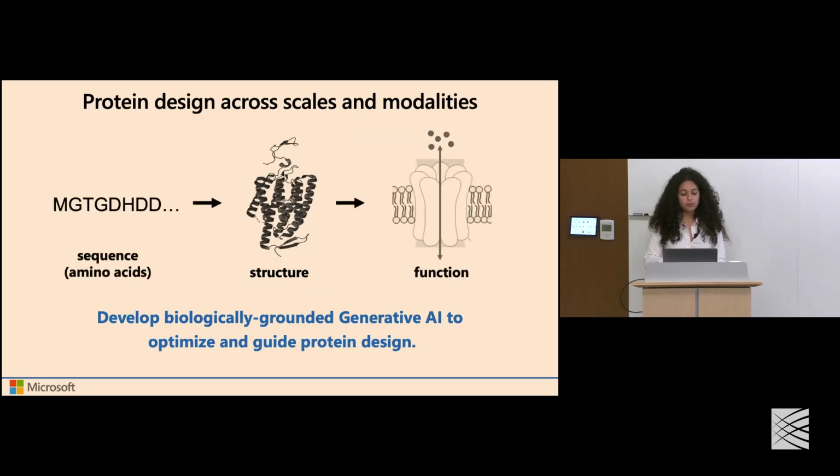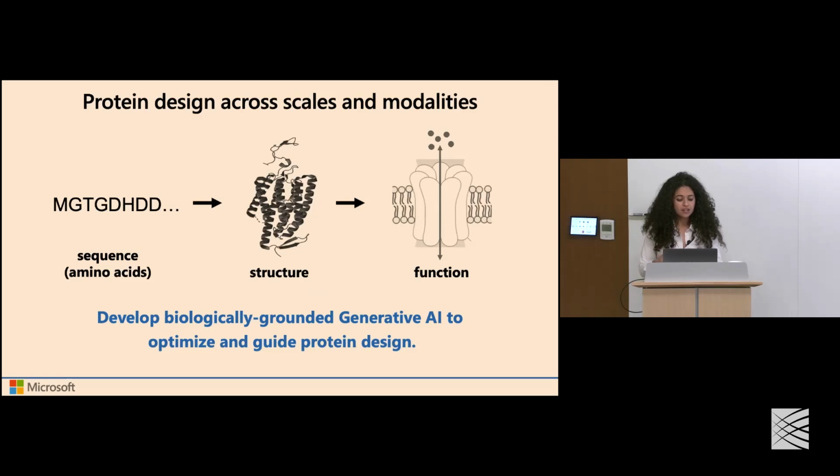But the protein design problem spans these different scales of resolution that we can think about, right? We can think about starting with the language of amino acid sequences and what is encoded there, all the way up to hopefully being able to think about specifying particular functions and then designing according to functional constraints.